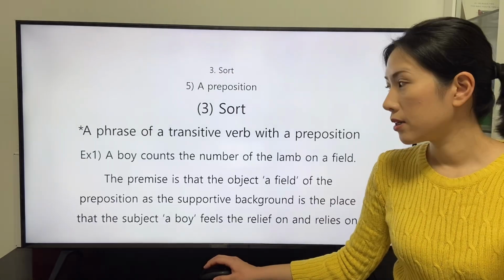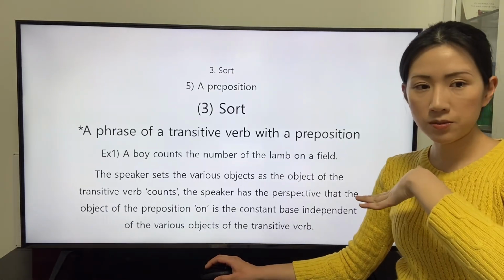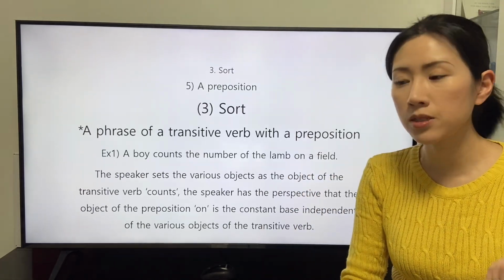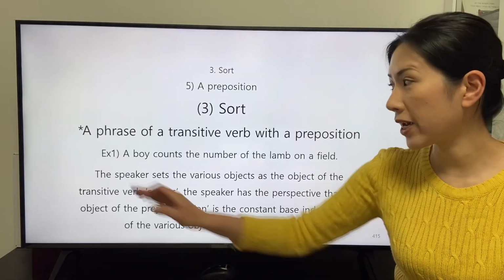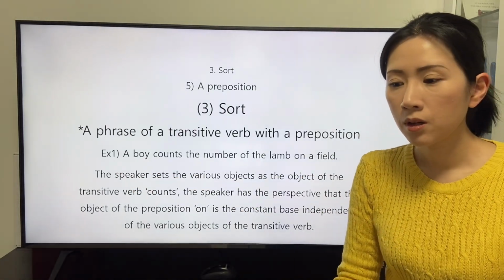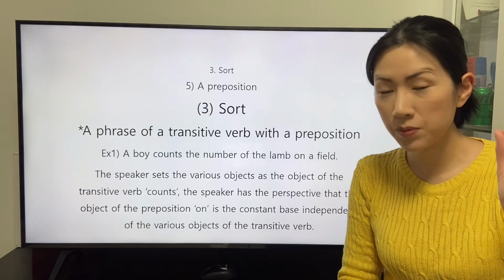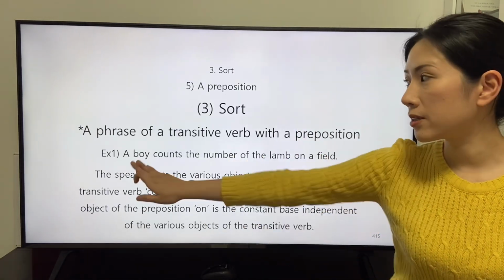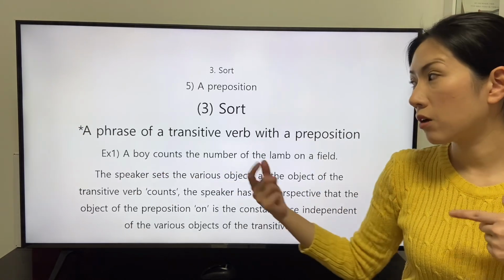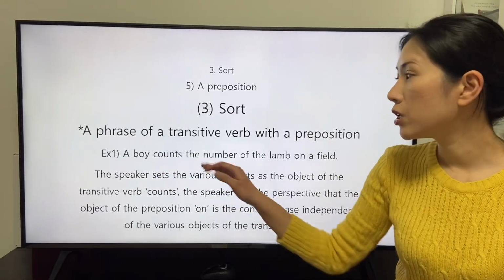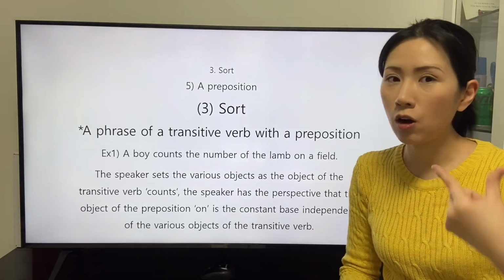After the speaker states this clause, we understand the object or field is the place where the subject or boy relies on. Then the speaker states the other clause that the subject conveys the action indicated by the transitive verb count to the other object.